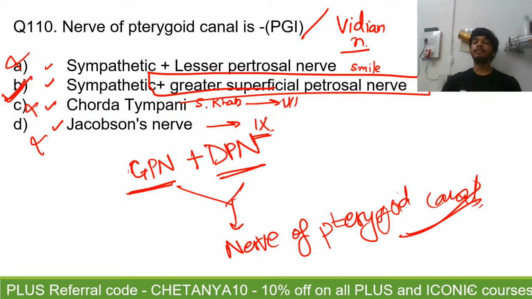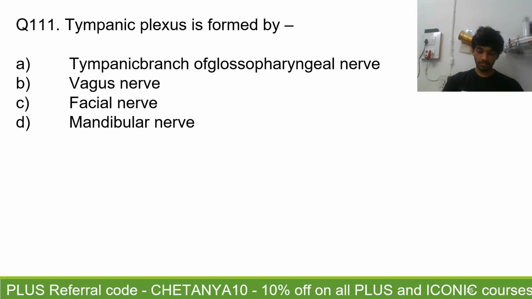It does not relay there, right? But it is parasympathetic and it runs in the nervus intermedius. These fibers run with the nervus intermedius. Then it moves out from there and leaves the facial nerve, and then it joins with the deep petrosal nerve coming from the internal carotid artery plexus, and then they form the nerve of the pterygoid canal.